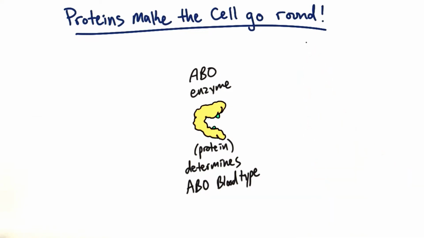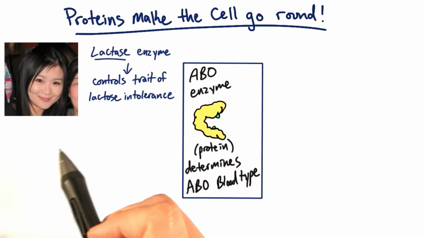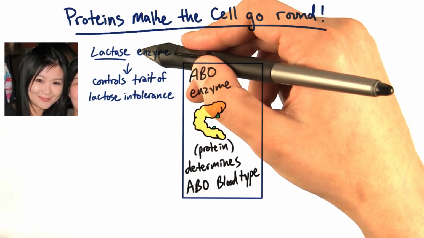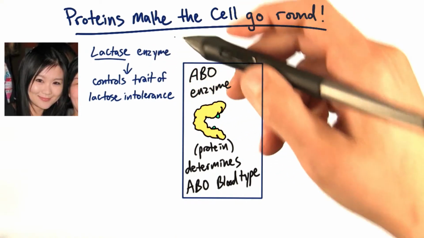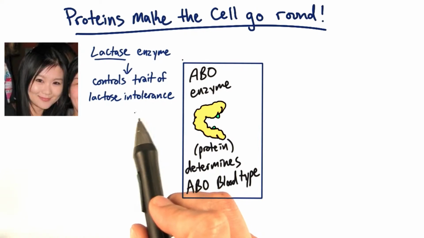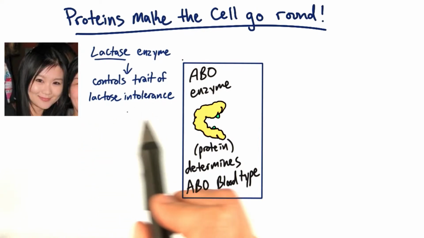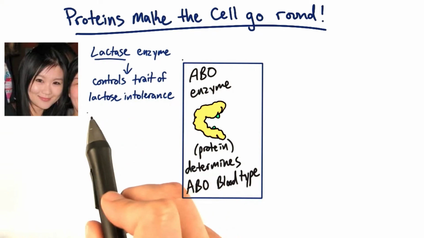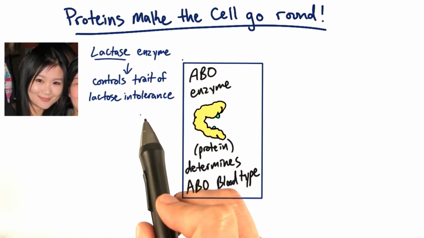For example, your genome also codes for the enzyme lactase, which is another protein that allows all infants to metabolize milk from the mother. But over time, some people lose the expression of this enzyme or protein, and they can become lactose intolerant. We'll learn more about that in Lesson 4.